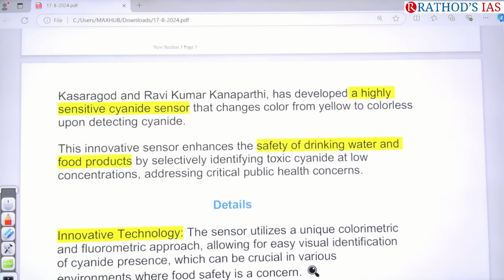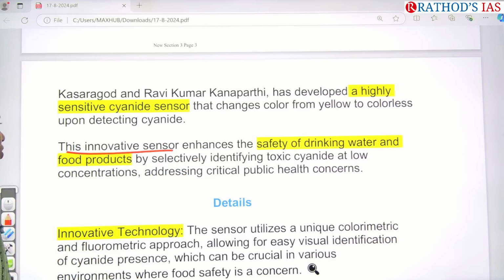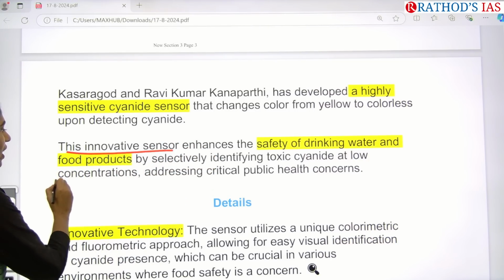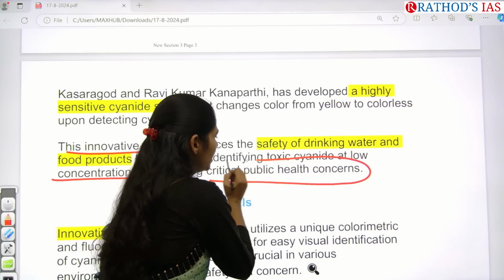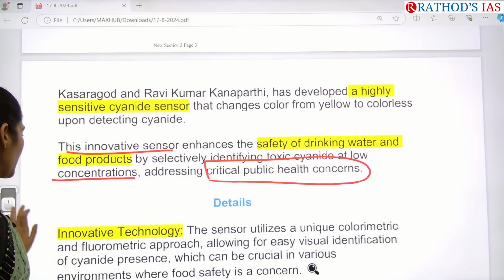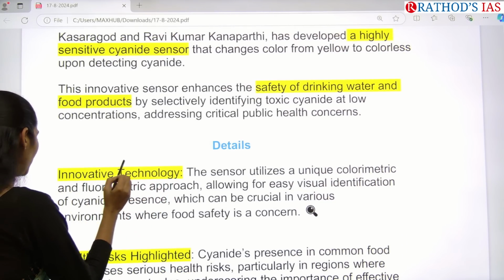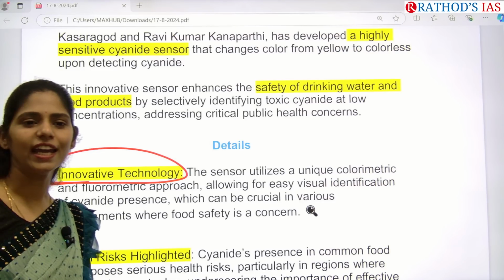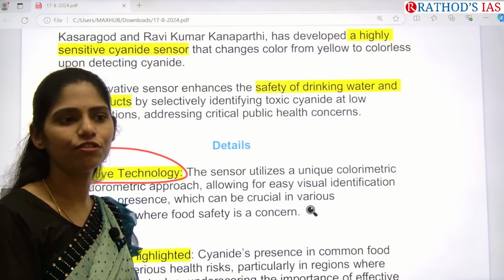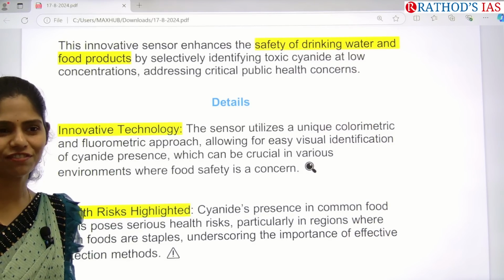So this article is saying that this innovative sensor will enhance the safety of drinking water and food products, so that we can identify toxic cyanide even at a very low concentration and properly address this critical public health concern. And here, what are the points that you have to get? The first one is that we have innovative technology, which makes it very easy to identify any toxic materials in our food or water, so that we can also address the food safety concern.